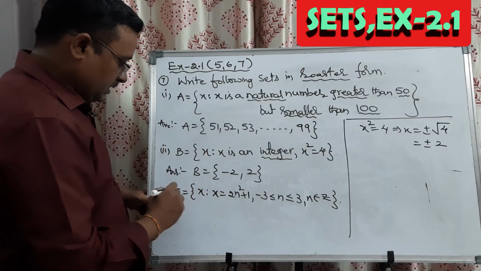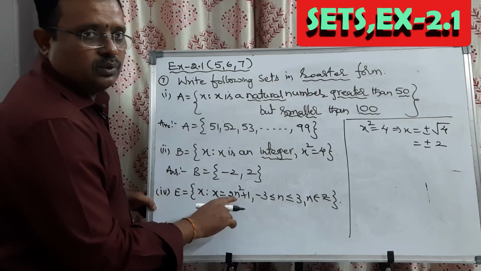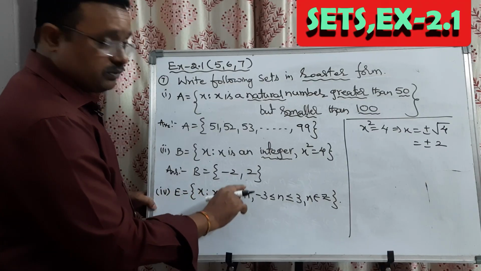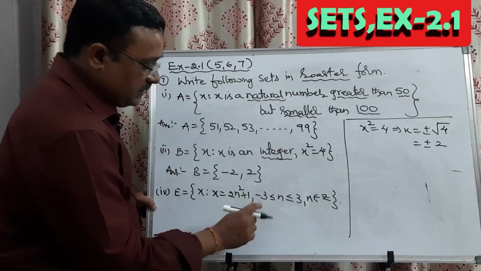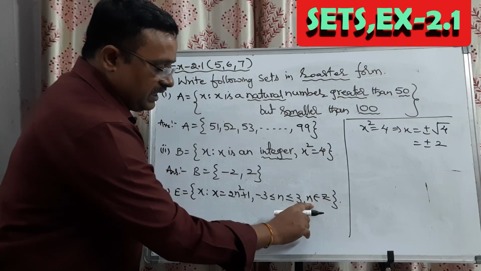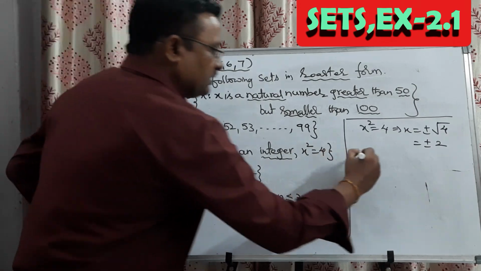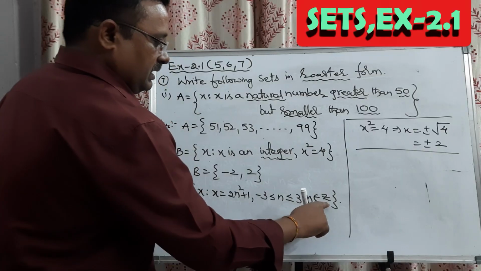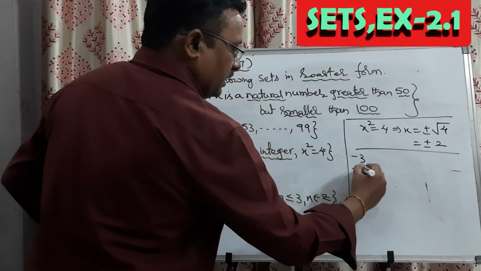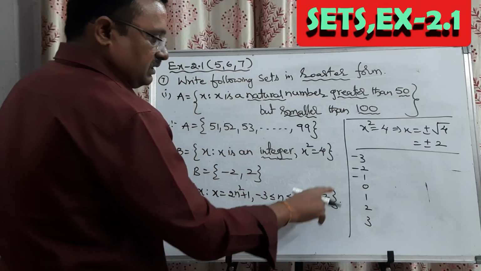The fourth question I am taking is E is equal to the set of x such that x equal to 2n square plus 1. What is the element? The element is of the form 2n square plus 1. In this, who is n? Minus 3 less than or equal to n less than or equal to 3, where n is an integer. So what are the chances of that n? Integers starting from minus 3 to 3 means minus 3, minus 2, minus 1, 0, 1, 2, 3. These are the chances of n.